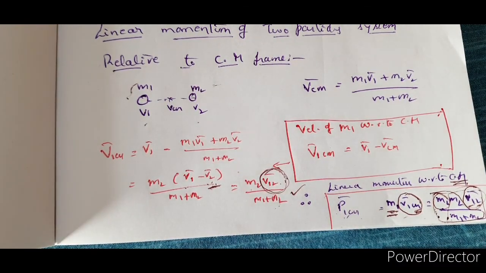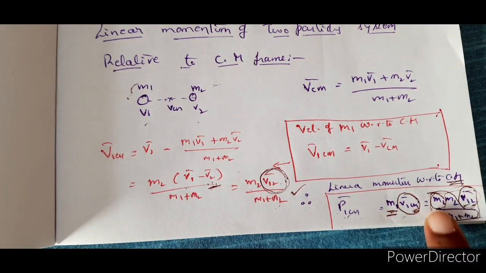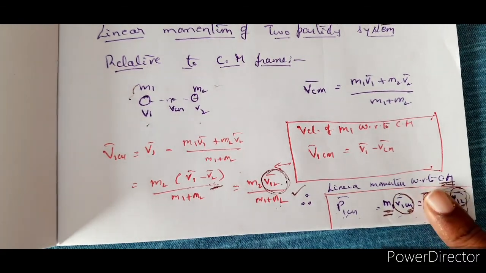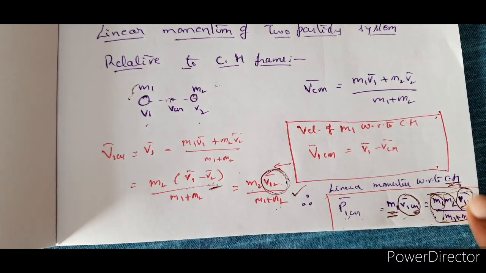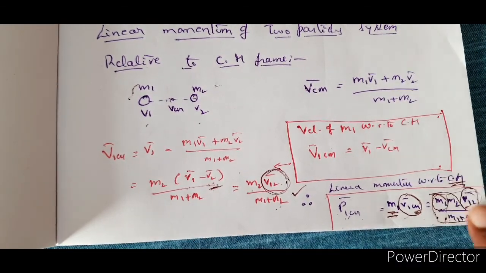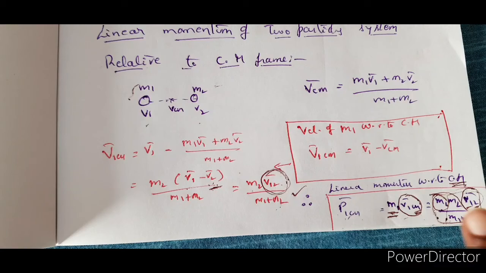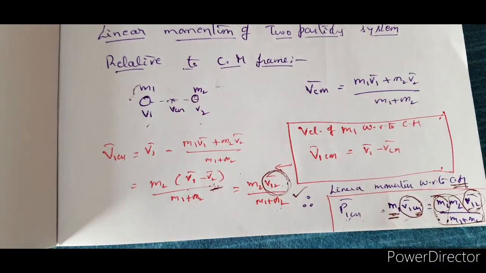So P1cm bar is equal to m1 V1cm bar. Similarly, if you talk about the motion of the second particle, then obviously P2cm bar is equal to m2 into V2cm bar. That will be again m1 m2 divided by (m1 plus m2), the same, but here it will be V21 bar rather than V12 bar. So there also you will get the reduced mass.